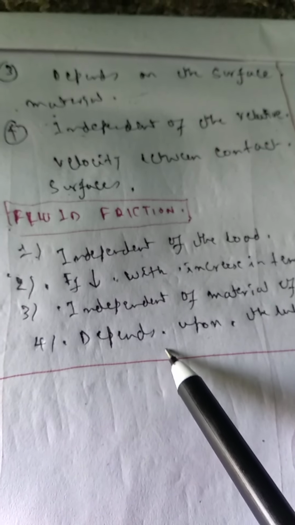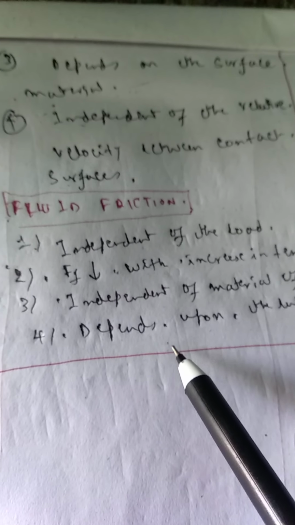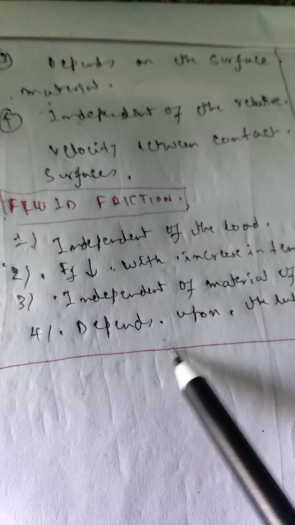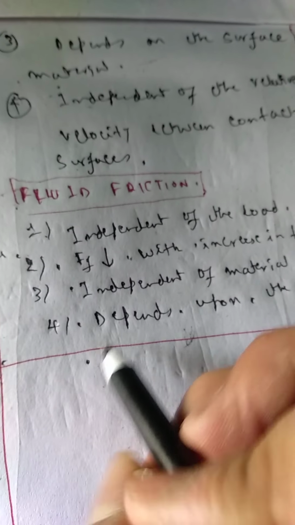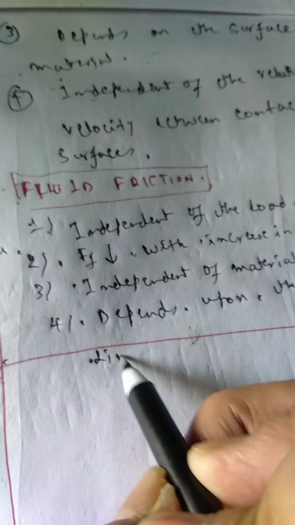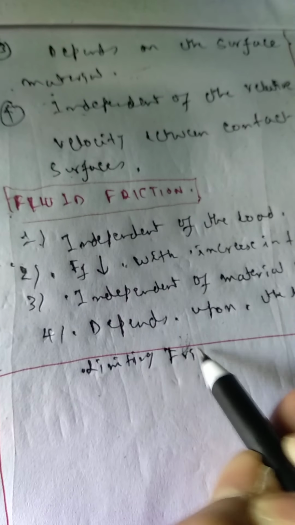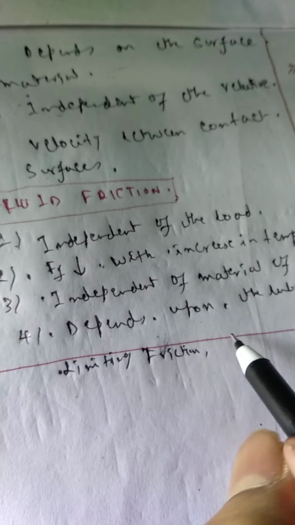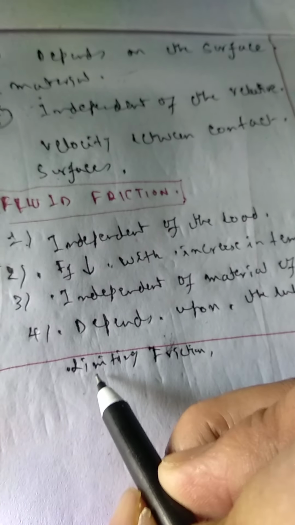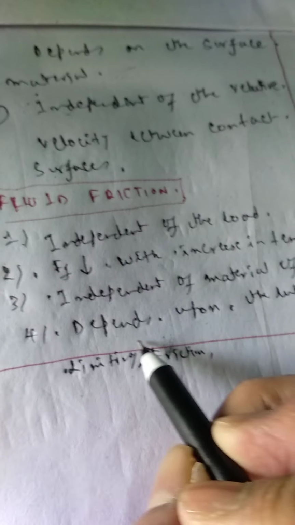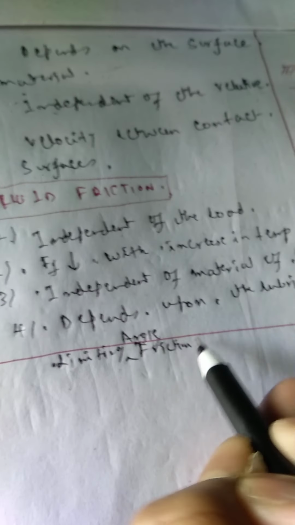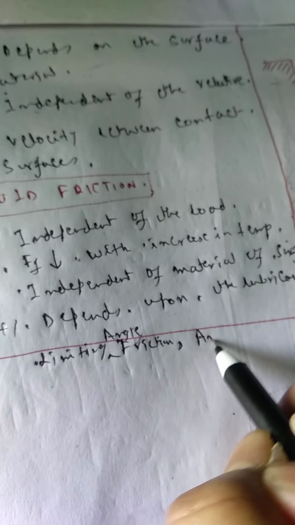Now there are a few topics which I will not discuss, but you can see them in any book. You have already studied these in 11th and 12th classes: limiting friction, limiting angle of friction and angle of repose.